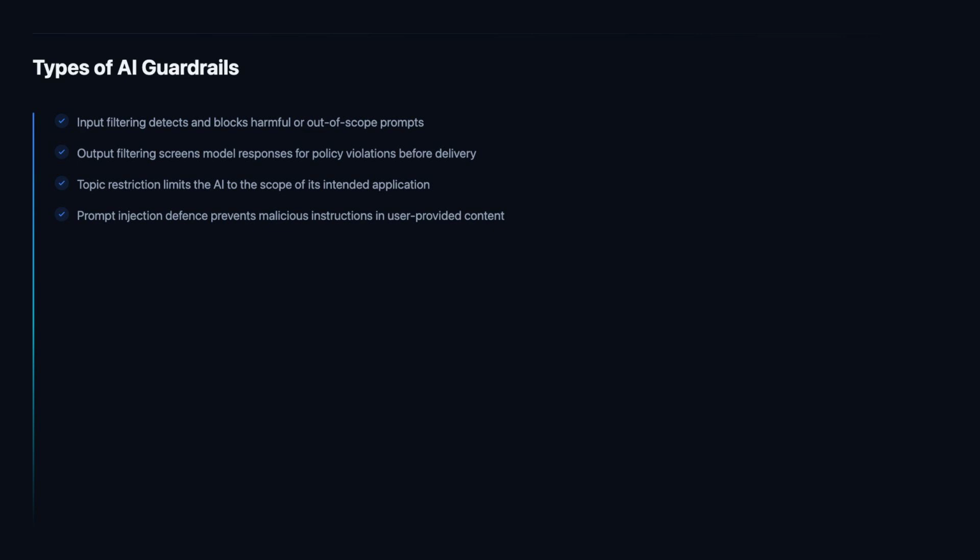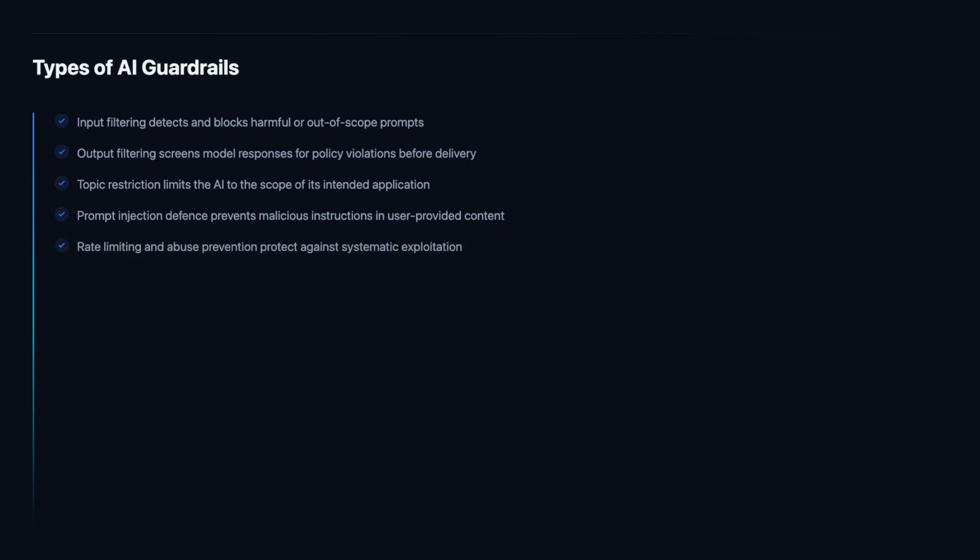These embedded instructions can cause the AI to ignore its system prompt, reveal confidential information, take unauthorized actions, or generate harmful content, even when the direct user interface appears legitimate. Prompt injection defense guardrails analyze not just direct user input, but all content that the model processes, looking for instruction-like content that conflicts with the system's intended operation and flagging or blocking suspected injection attempts.